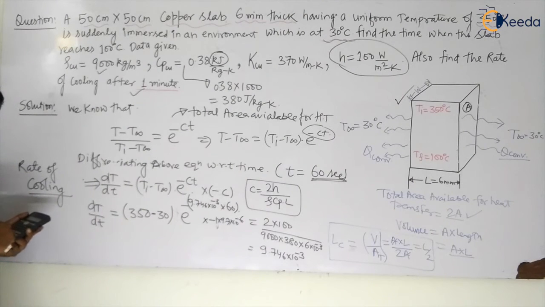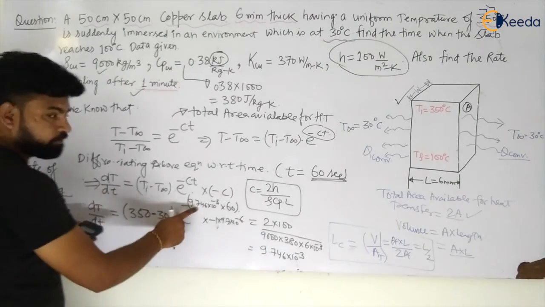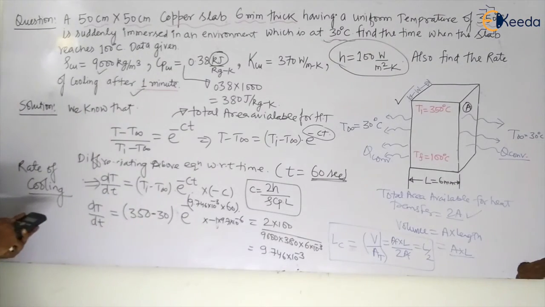So this will be e to the power minus Ct; I have already taken the minus, so I don't need to take minus again. This value multiplied by 60